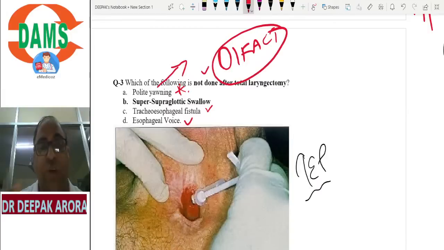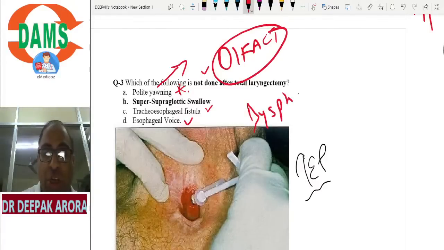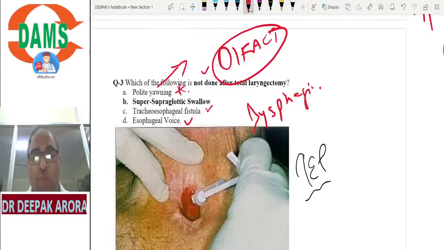Let us build up this concept. Polite yawning is for olfactory refunctioning. Then supraglottic swallowing, these types of exercise are for dysphagia. So option B is related to dysphagia, not to total laryngectomy. Again I'm repeating, vocal cord paralysis, CA larynx, management of CA larynx and rehabilitation should be on your tips.